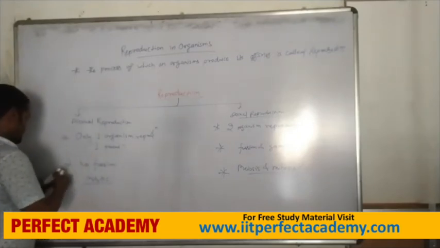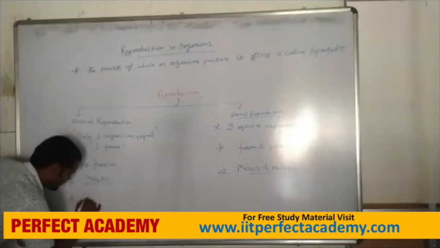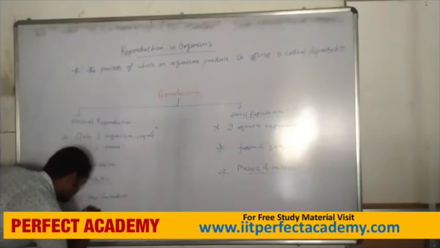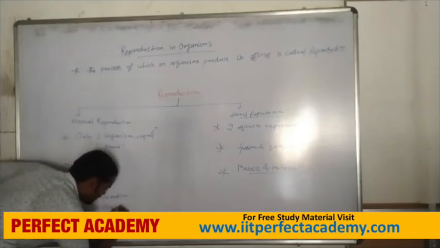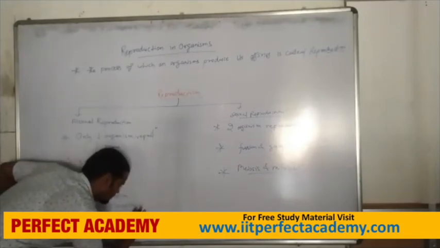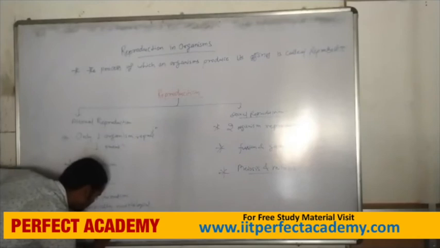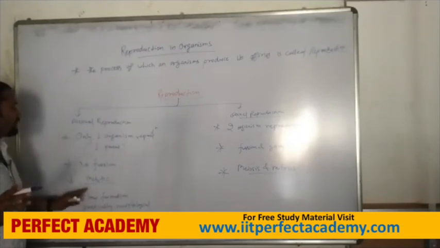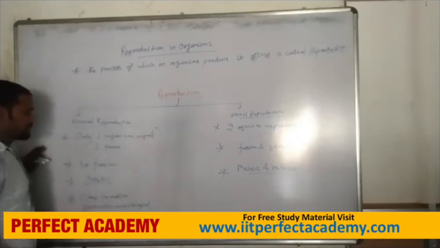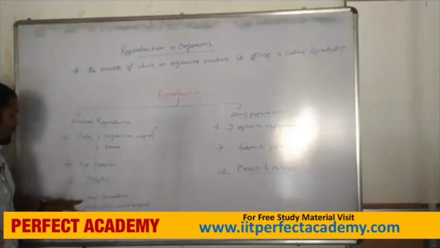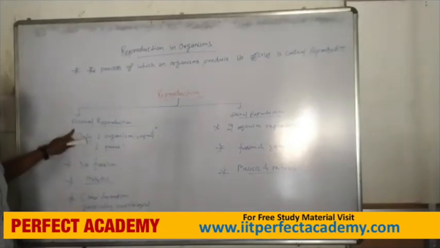Okay students, the fourth point is very important. Asexual reproduction involves clone formation, which are genetically and morphologically identical. This process, as in vegetative propagation, is clone formation.